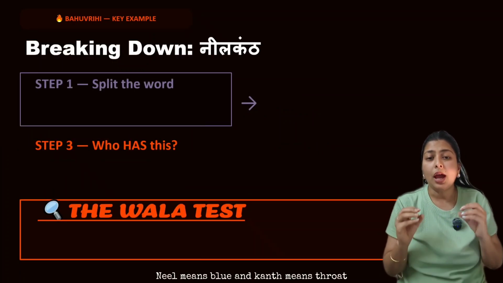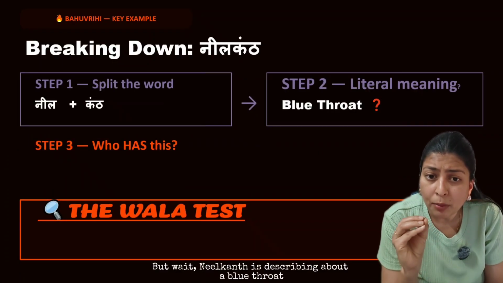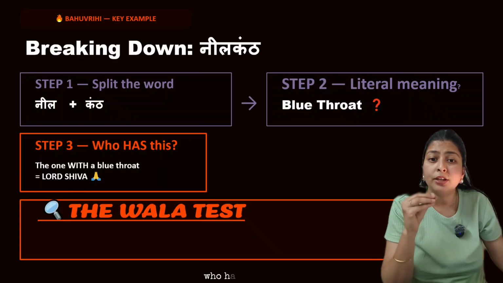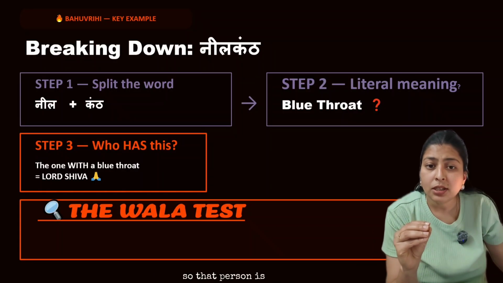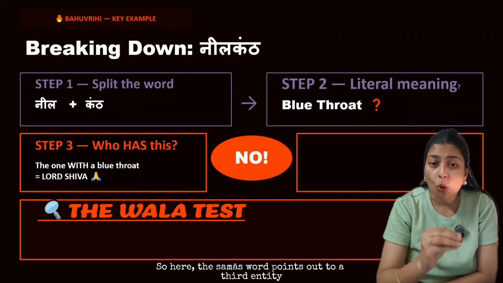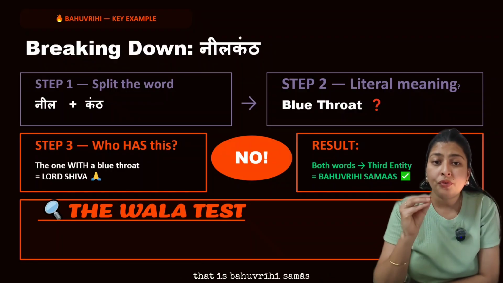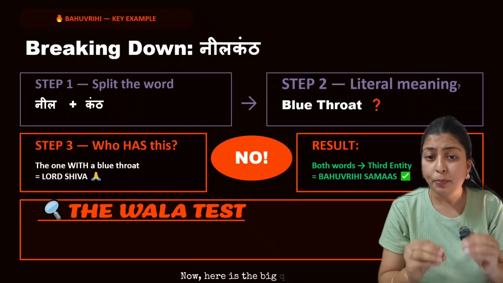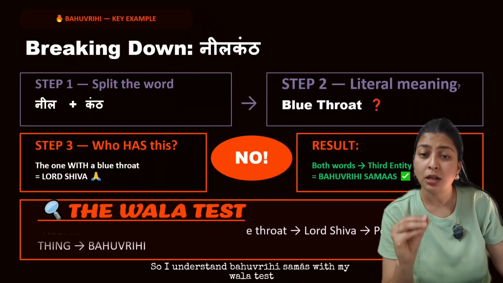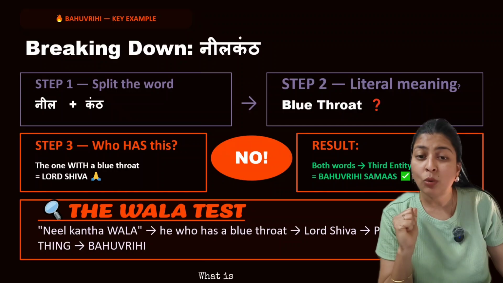Neel means blue and Kanth means throat. But wait, is Neelkanth describing a blue throat? No. Neelkanth means a person who has a blue throat. So that person is Lord Shiva. So here the samas word points to a third entity, that is Bahuvrihi Samas. Now here is the big question. How will you identify? So I understand Bahuvrihi Samas with my Wala test. So let's check it out. What is that Wala test?